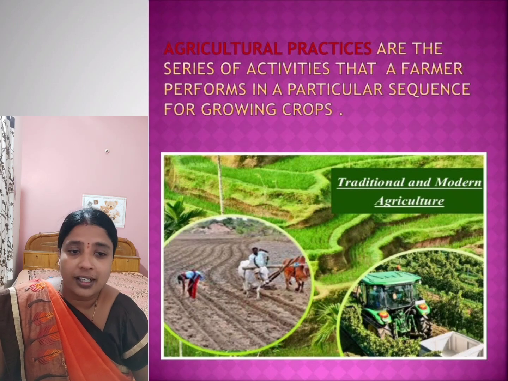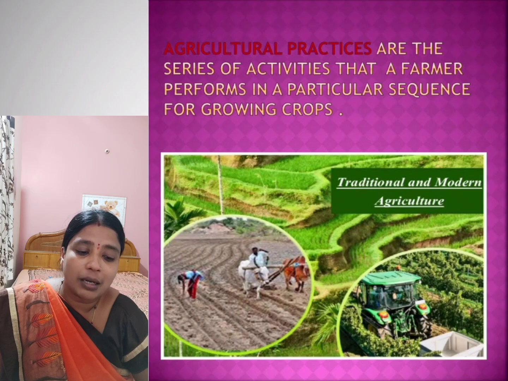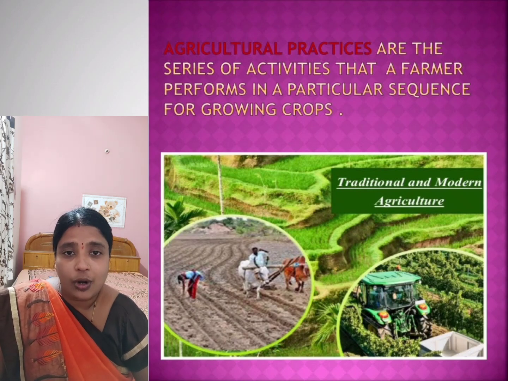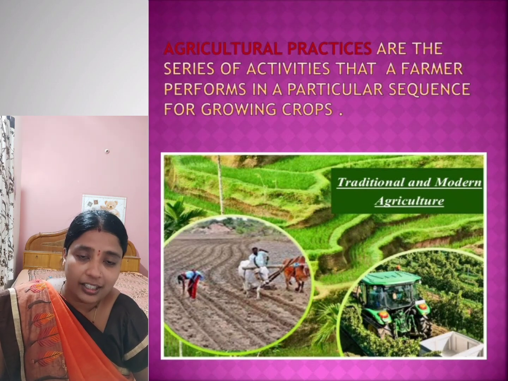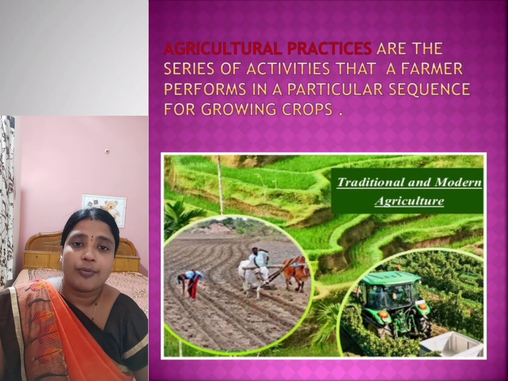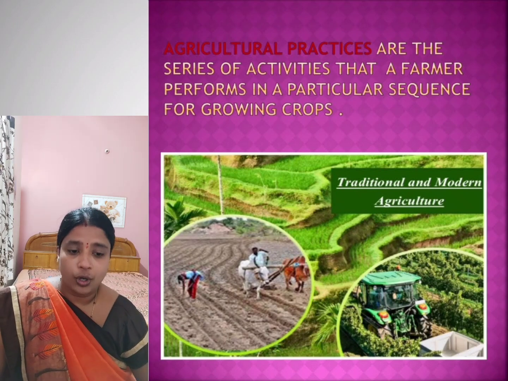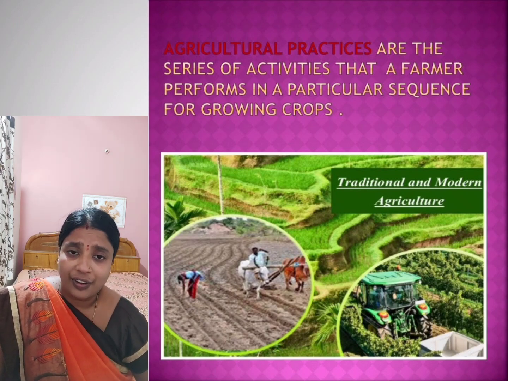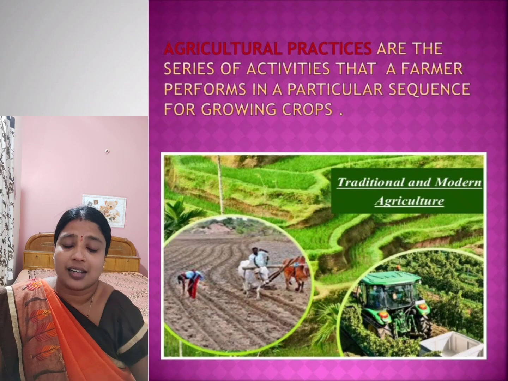Now in this image you can see two different types of agriculture. One is the traditional method, the other one is the modern method. In the traditional method, on the left hand side, you can see the farmer is plowing the field using a wooden plow. But in the modern method it is being done by tractors. So animals are not getting troubled, or they are not being used. Instead, tractors or machines are being used, which makes your work easier, faster, and it saves time.